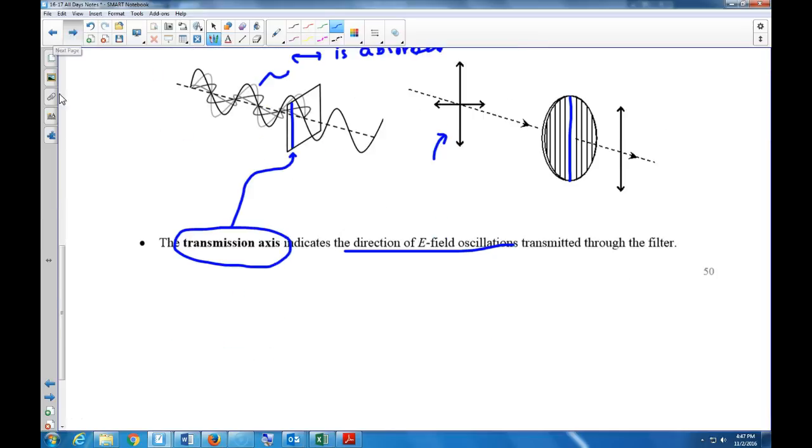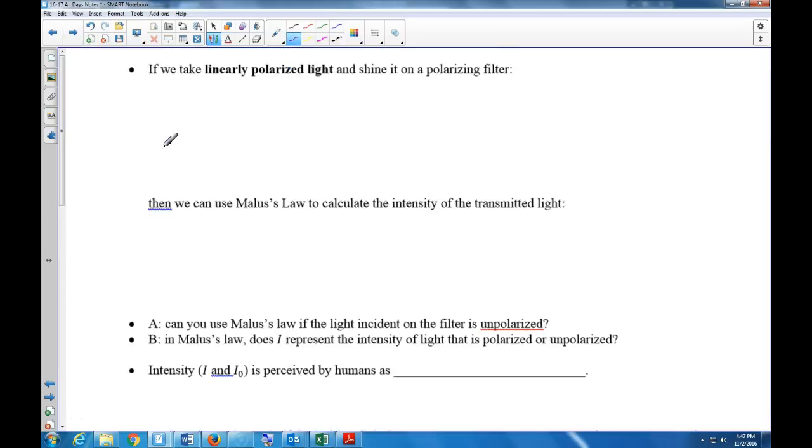Okay, next page. So let's take a more complicated scenario. Let's say that our light is vertical, like this.